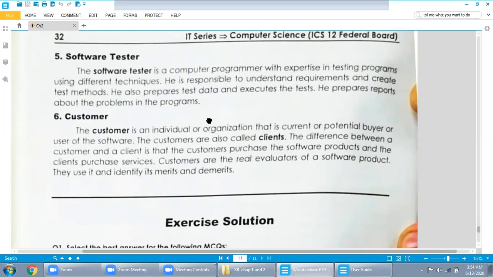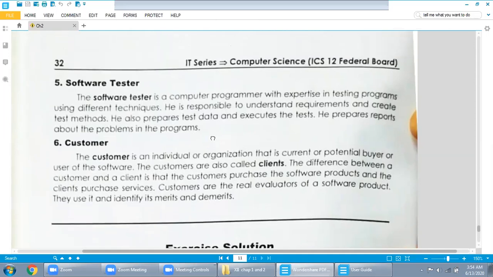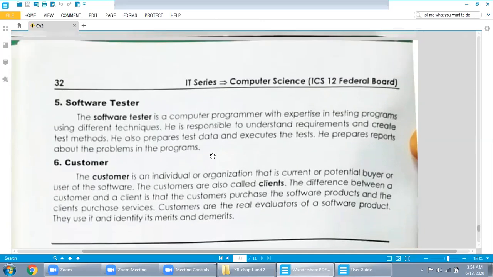Over here, your chapter number 2 is complete. Inshallah, in the next lectures, we will start chapter number 3. I hope that in the next lecture we will meet in the school, because from this week summer vacation has been announced. So inshallah, see you in the school.